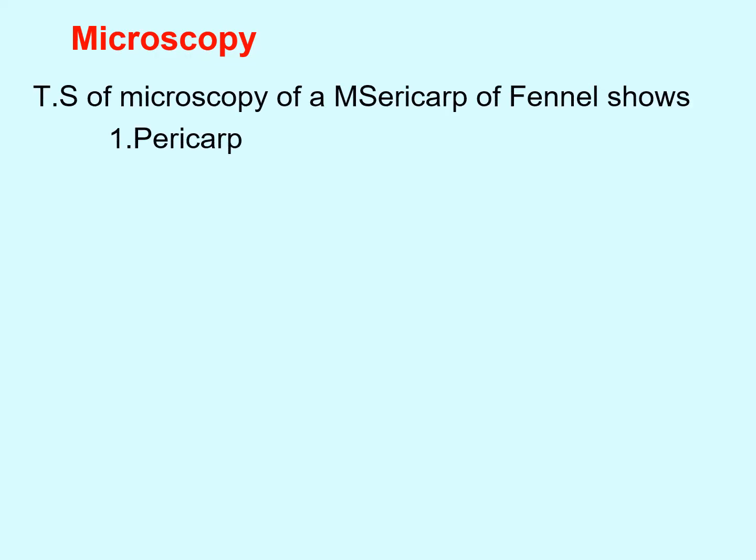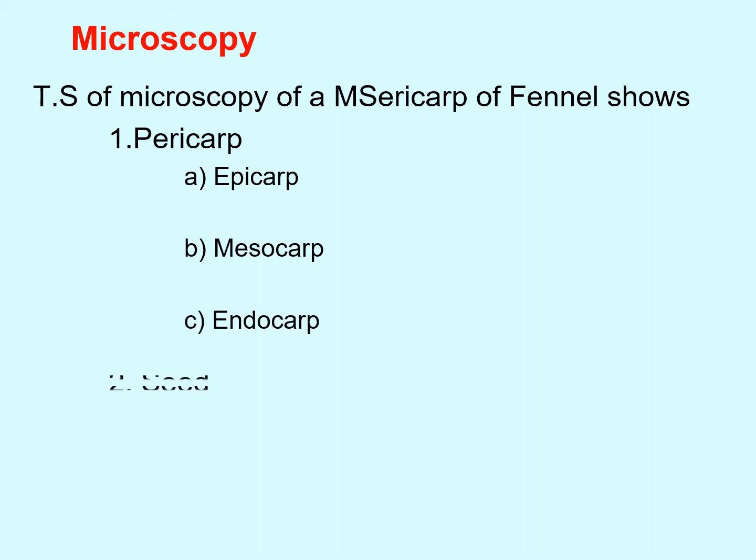In microscopical detail, the TS of fennel shows the pericarp, that is epicarp, mesocarp, endocarp. The seed shows testa and endosperm.